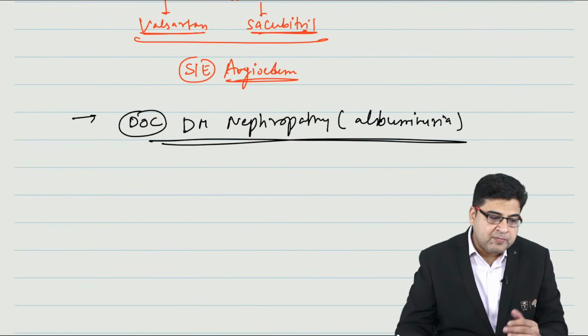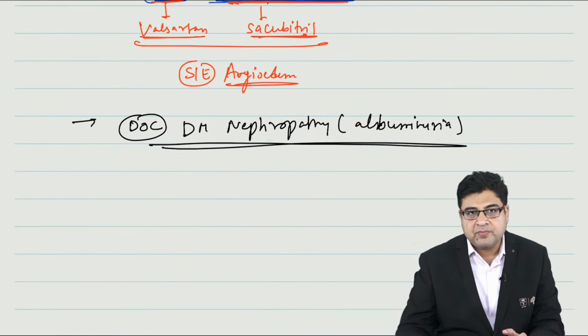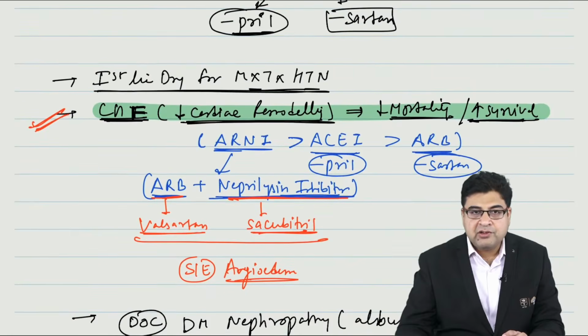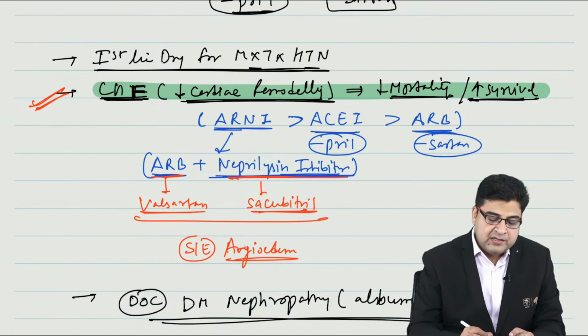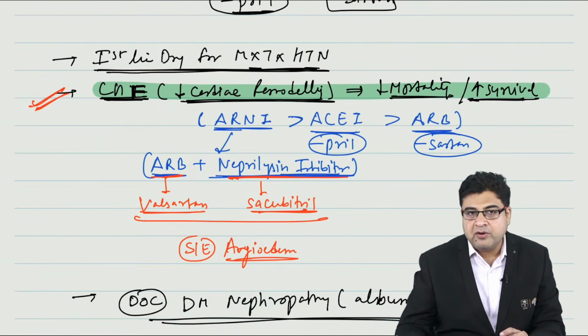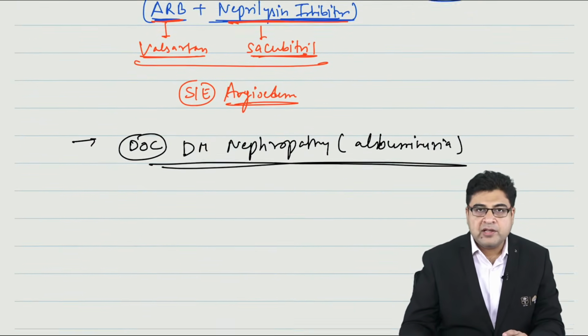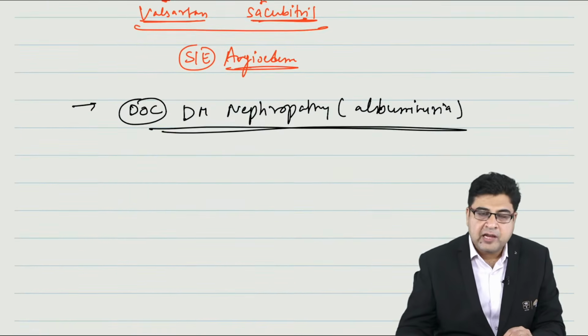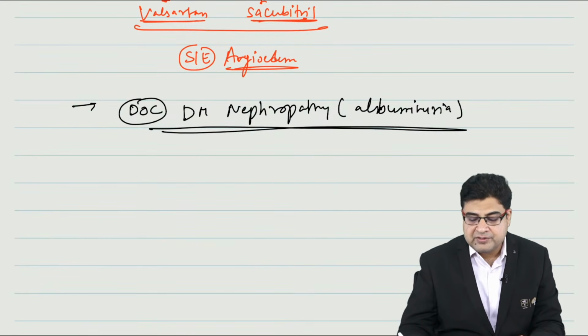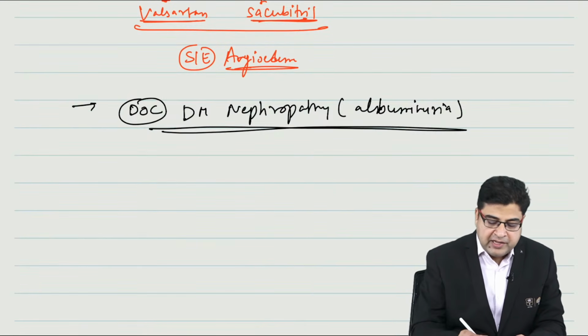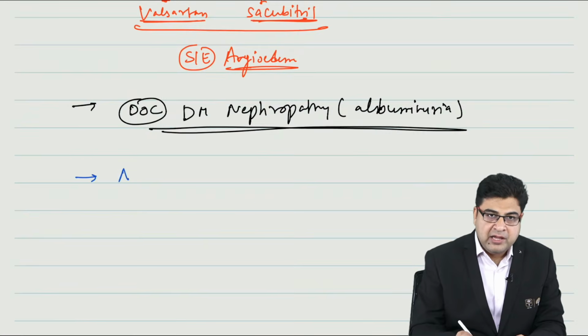Although this is not that important, it can be asked in your exam. So three important indications you have to keep in your mind. ACE inhibitor and ARB are the first line drug for hypertension. They are given for heart failure to prevent the remodeling, and they are also given to prevent the albuminuria in diabetic nephropathy patients.